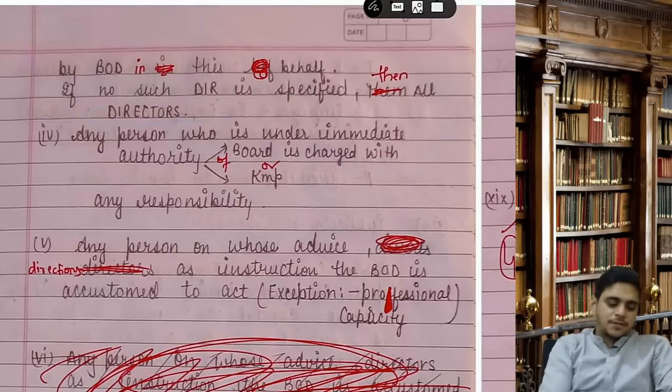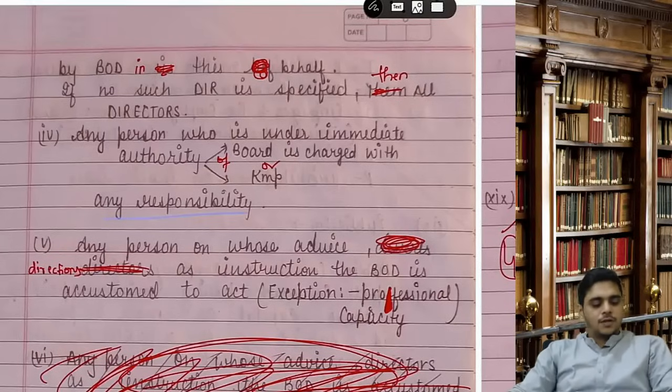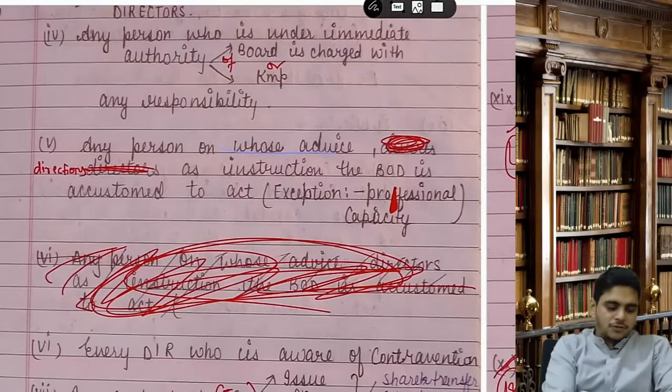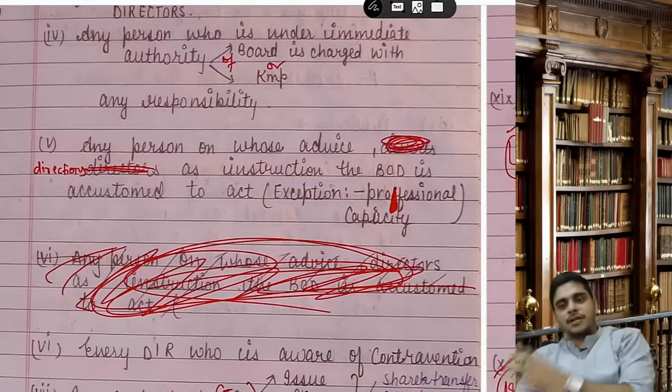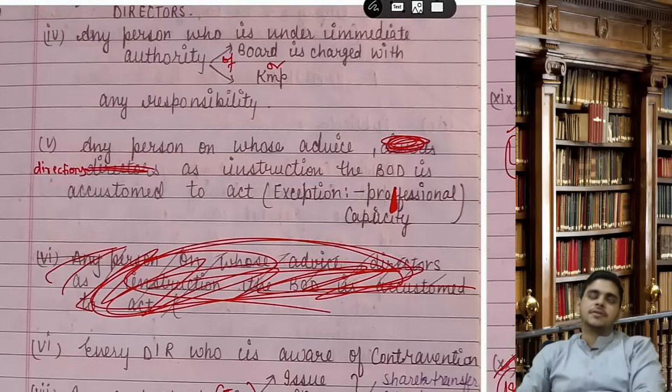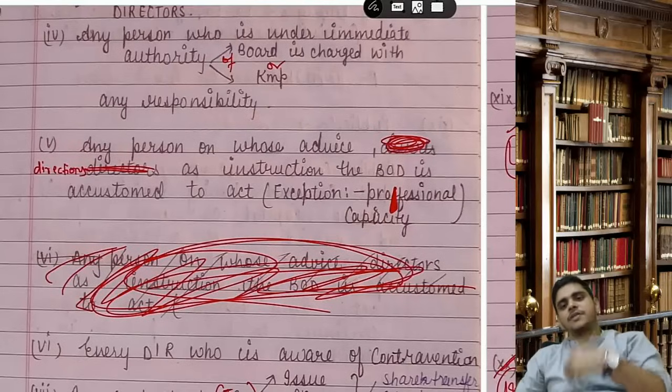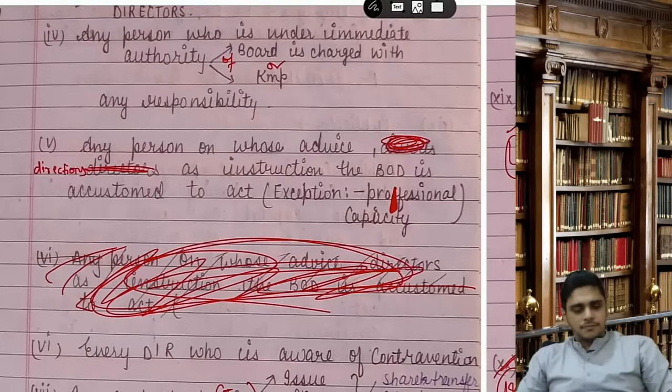Fourth, any person who is under immediate authority of the board of directors or KMP and is in charge with any responsibility. Fifth, any person on whose advice or instructions the board is accustomed to act. Exception, people in professional capacity. Like if a chartered accountant is giving some advice, he is not OID because he is giving advice in a professional capacity.